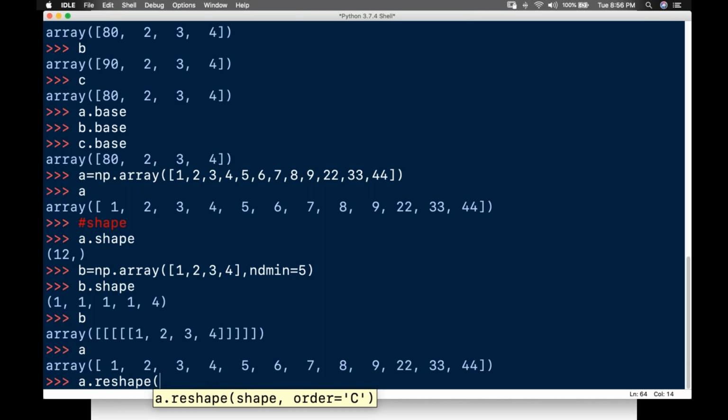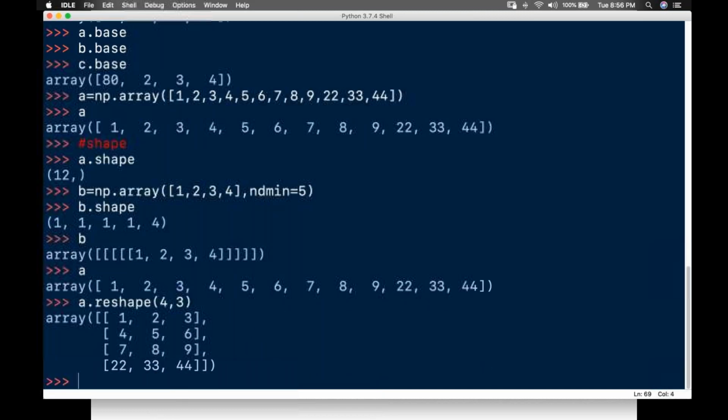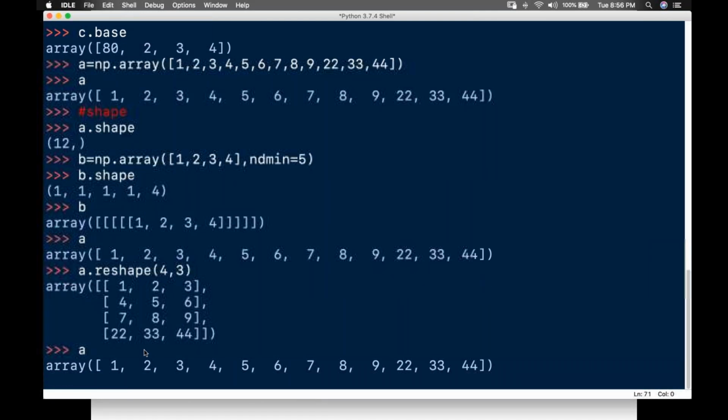So I'll say, 4 3s are how much, guys? 12, right? So I'll tell it like this: 4 3s are 12. So I have 12 elements. I can do this. Look at this, guys. I have changed my array. Is it affecting my original array? No, it is not affecting my original array. This is my reshaped array.